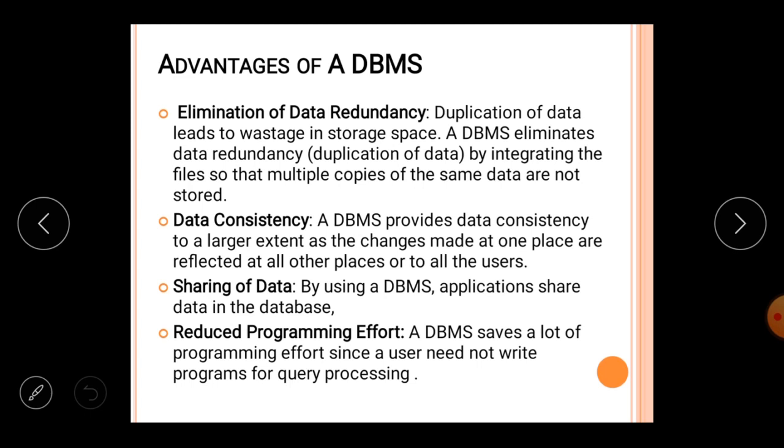Now moving to the next topic, that is data consistency. There is a relation between data redundancy and data consistency. If there is data redundancy or duplication of the data in the database, then there may be a chance of data inconsistency also. If there is no data redundancy, then there is no data inconsistency. The presence of data inconsistency depends upon data redundancy. Data redundancy leads to data inconsistency. Now I am going to explain how.